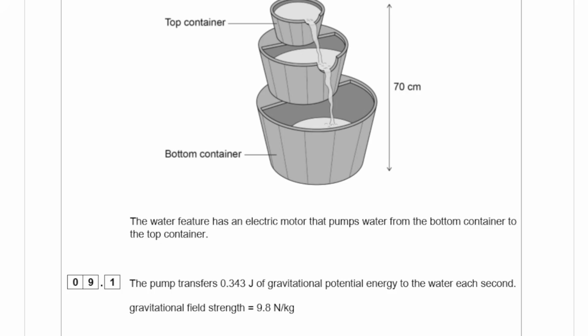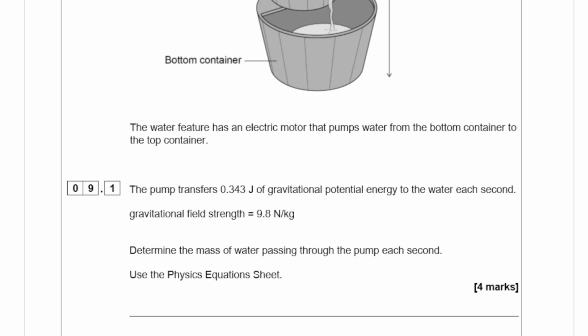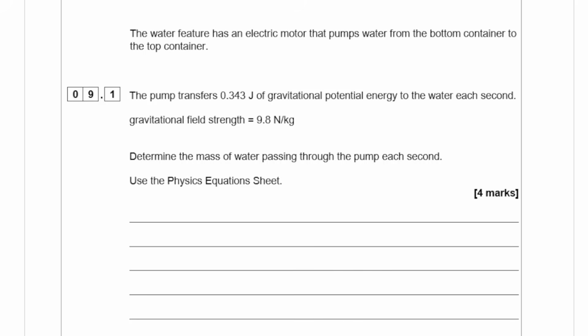The pump transfers 0.343 joules of gravitational potential energy to the water each second. Gravitational field strength equals 9.8 Newton per kilogram. Determine the mass of the water passing through each pump. Use the physics equation sheet. For that, I would use GP equals mgh for potential energy. Let me write the proper symbol rather than GP. That's potential energy equals the mass multiplied by the gravitational field strength multiplied by the height.